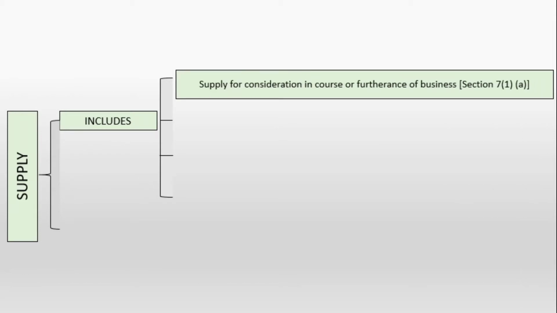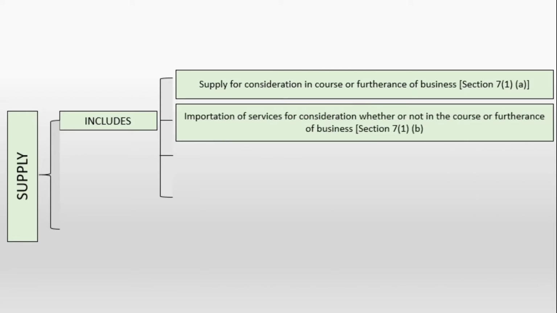Supply includes supply for consideration in course or furtherance of business. That means if you pay some consideration and if something is taken or provided in the course or furtherance of business under section 7 subsection 1 clause A, then it is considered as a supply.